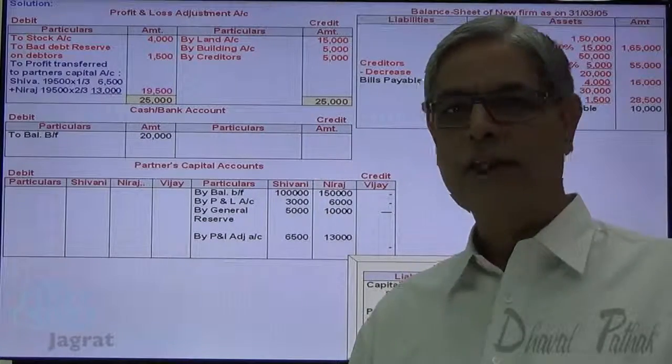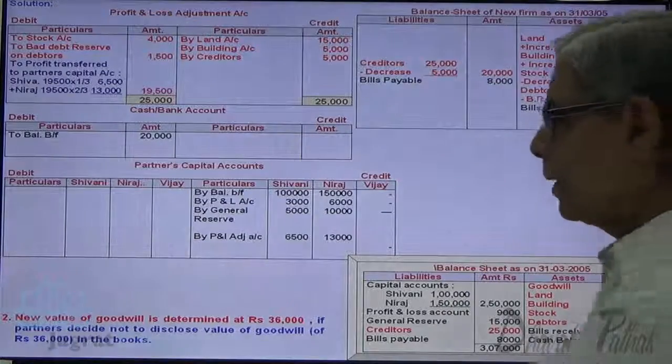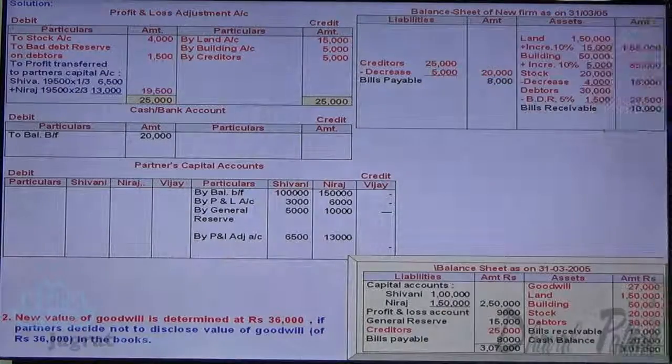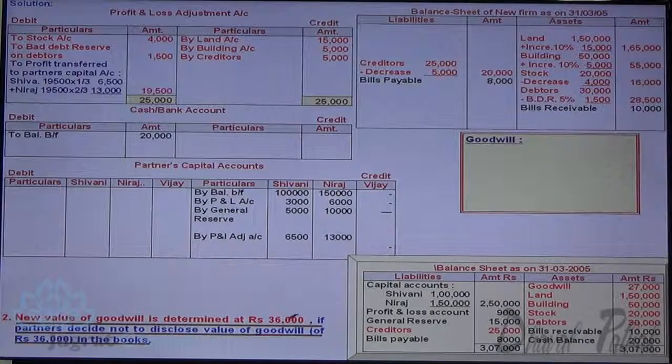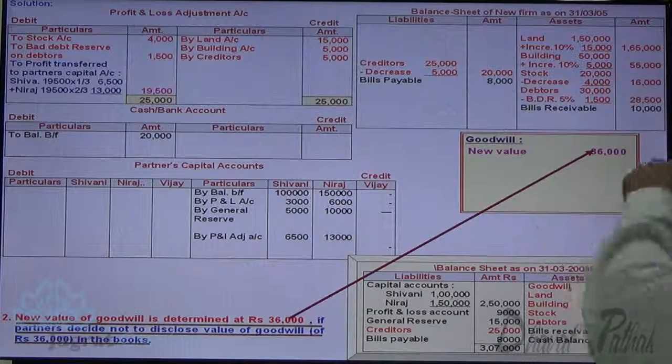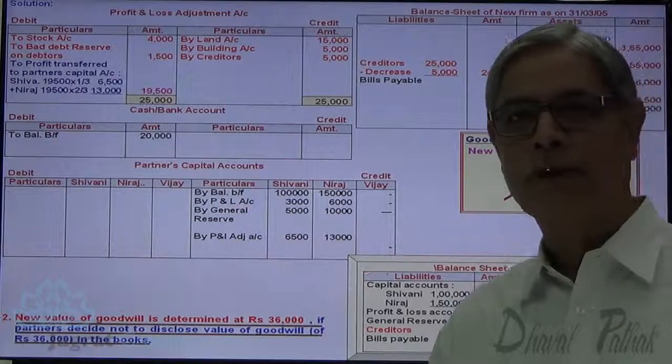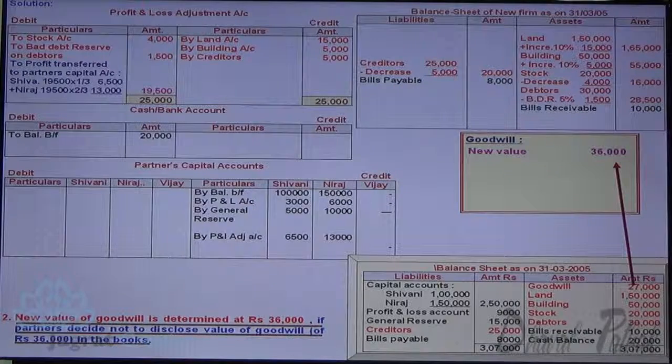After this, I want to consider the goodwill point. The value of goodwill determined is 36,000. So new value of goodwill 36,000, book value 27,000. Increase in value of goodwill 9,000.